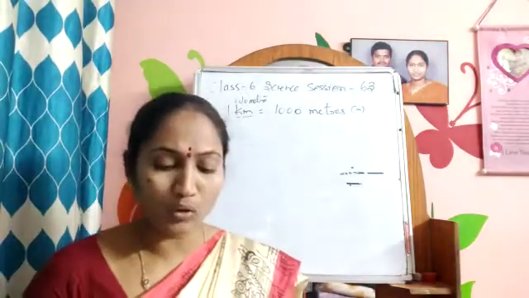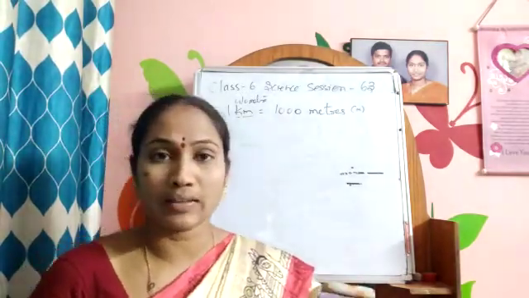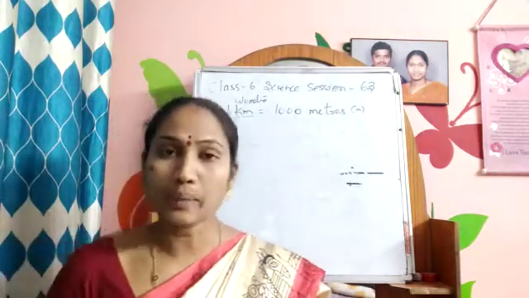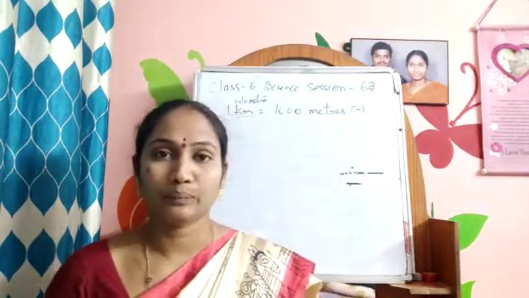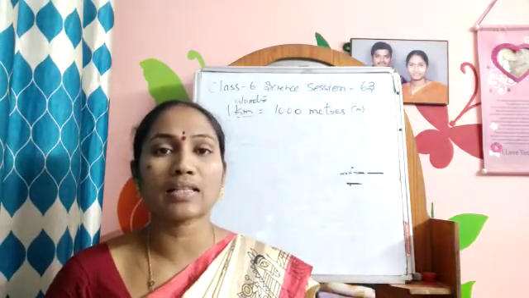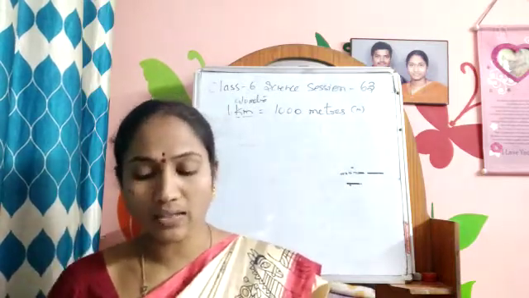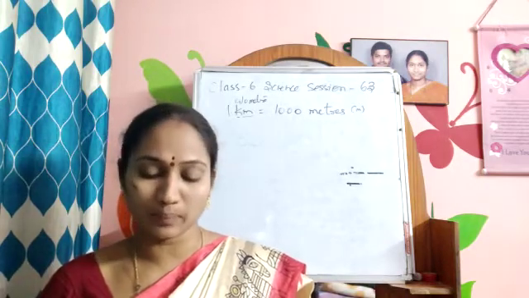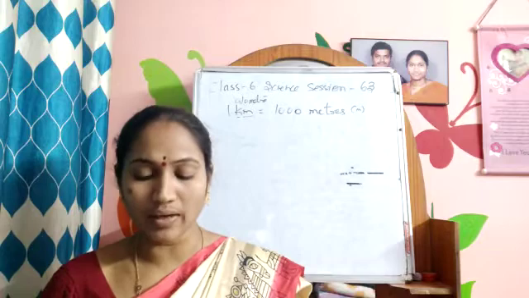How do we measure? Activity number 2, page number 127. How do you measure the height of your classmate using a meter scale? Classmate, your friend, the person who is sitting beside you in the class is known as classmate. How do you measure the height of that person? Ask your classmate to stand with her back against a wall. Make a mark on the wall exactly above her head. Like this. You ask your friend to stand against the wall.